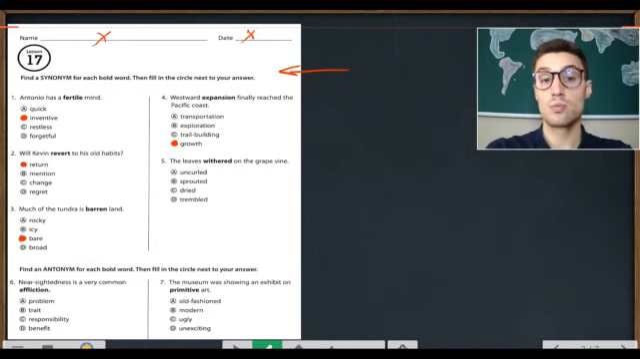Number 5. The leaves withered on the grapevine. So it's withered and A. Uncurled. B. Sprouted. C. Dried. D. Trembled. The leaves withered on the grapevine. It's withered and C. Dried.